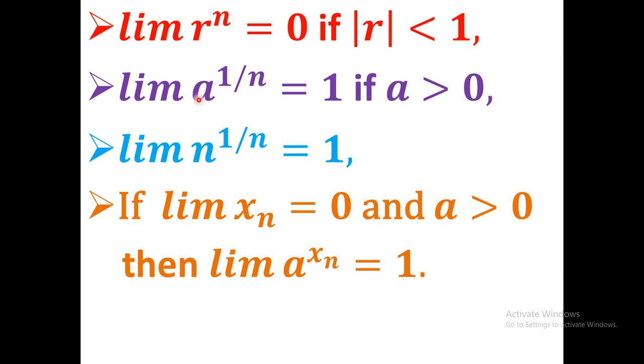Here I take a particular sequence, which is x n equals 1 by n. So here also the limit of 1 by n equals 0. But here I consider every sequence converging to 0. After proving that theorem I give a note: where the limit of x n is arbitrary, not only 0, then the limit will be a to the power l if the limit of x n equals l.